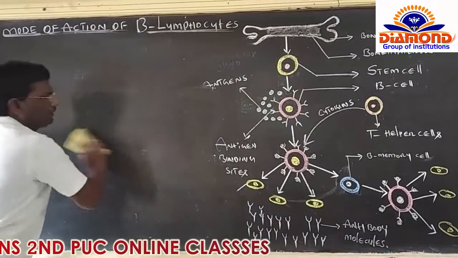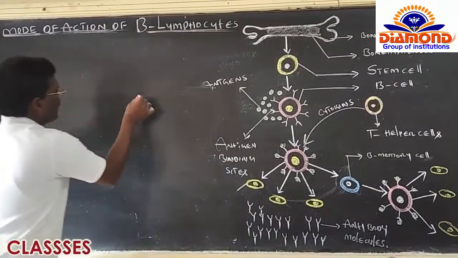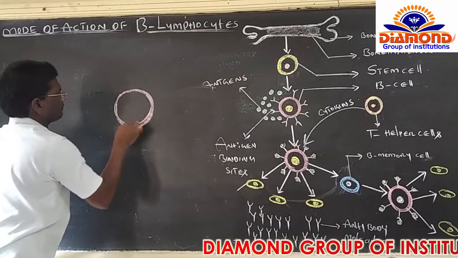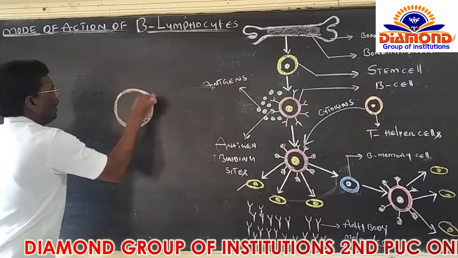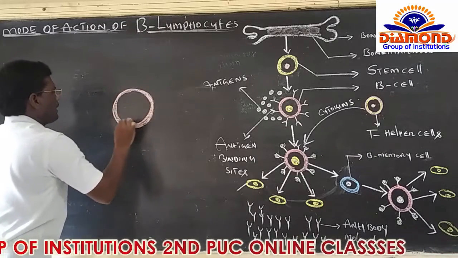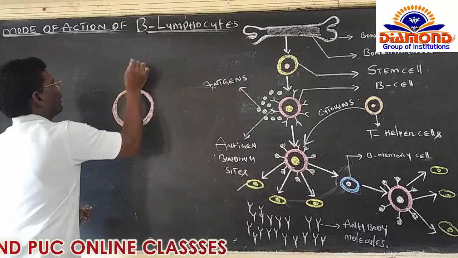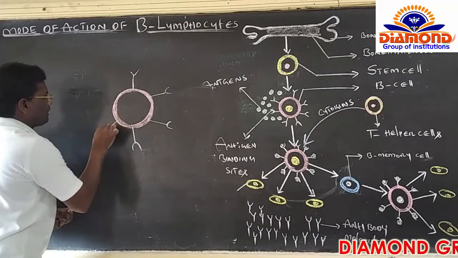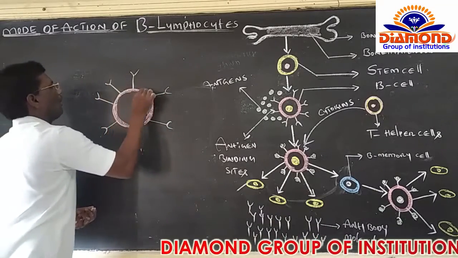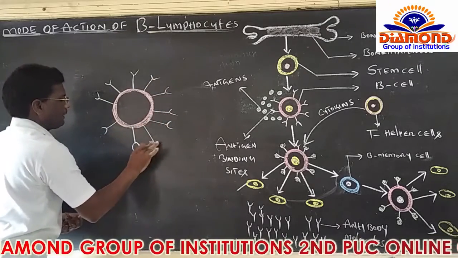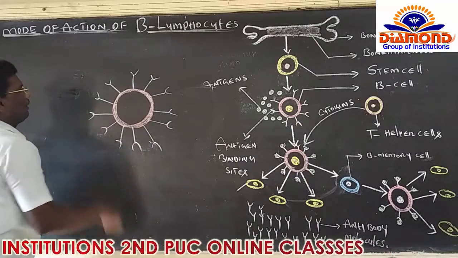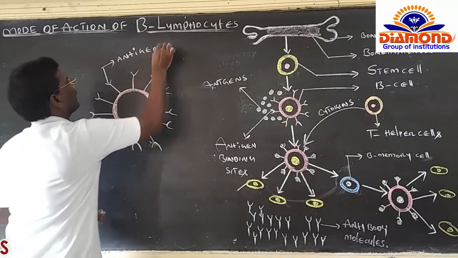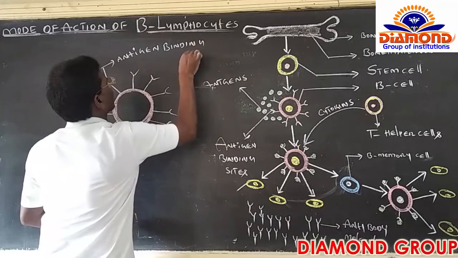Now I want to show you the B cell. On the surface of the B cell, a specific set of receptors is present. Actually, these are not antibody molecules. These specific receptors on the surface of a B lymphocyte are called antigen binding receptors.